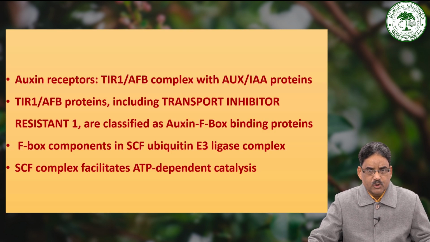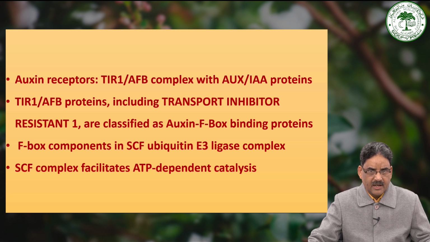The primary receptors for auxin are recognized as complexes consisting of a soluble protein from the TIR1-AFB family and a number of the larger Aux/IAA family of transcriptional repressor proteins.